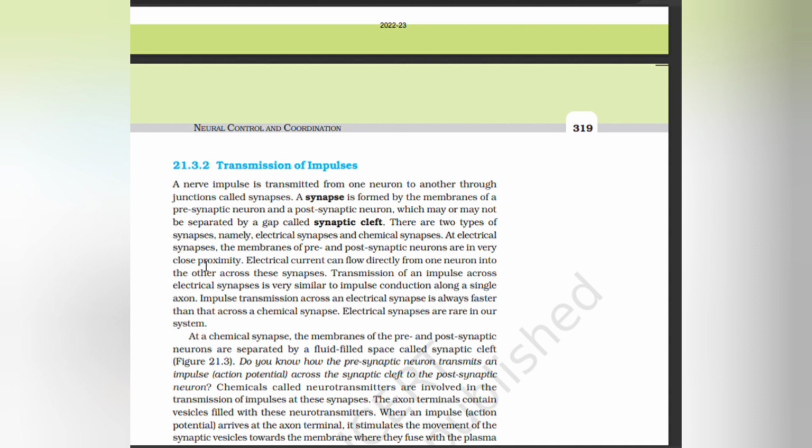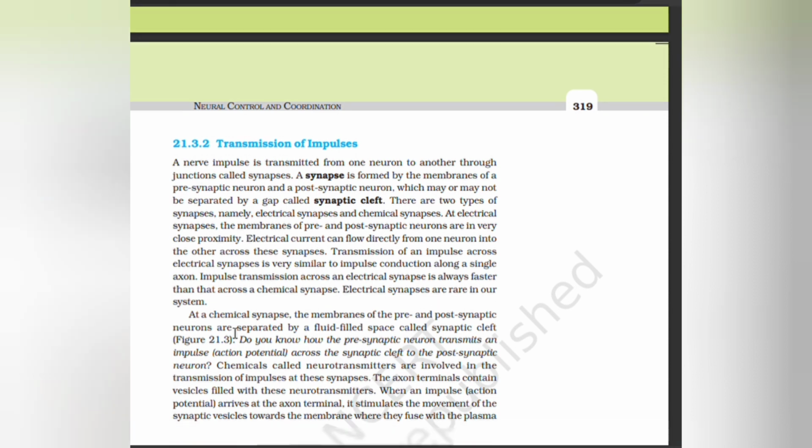At electrical synapses, the membranes of the pre- and postsynaptic neurons are in very close proximity. Electrical current can flow directly from one neuron into another across these synapses. Transmission of an impulse across an electrical synapse is very similar to impulse conduction along a single axon. Impulse transmission across an electrical synapse is always faster than that across a chemical synapse. Electrical synapses are rare in our system.